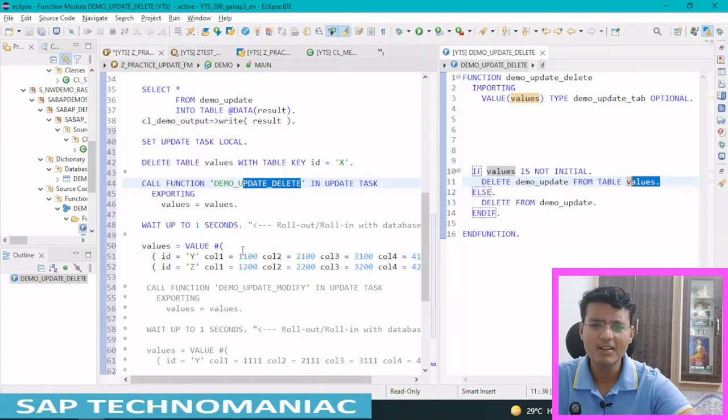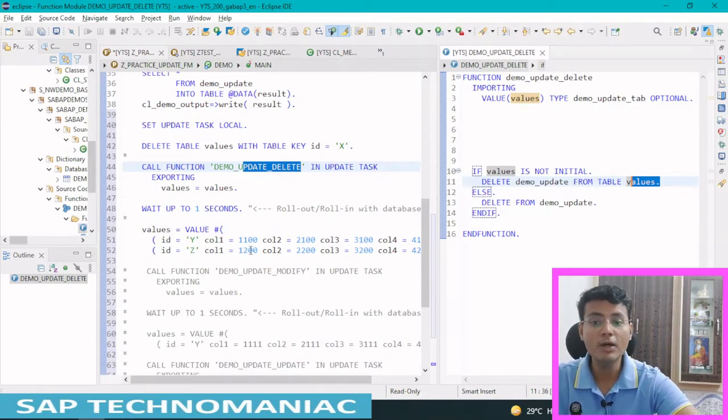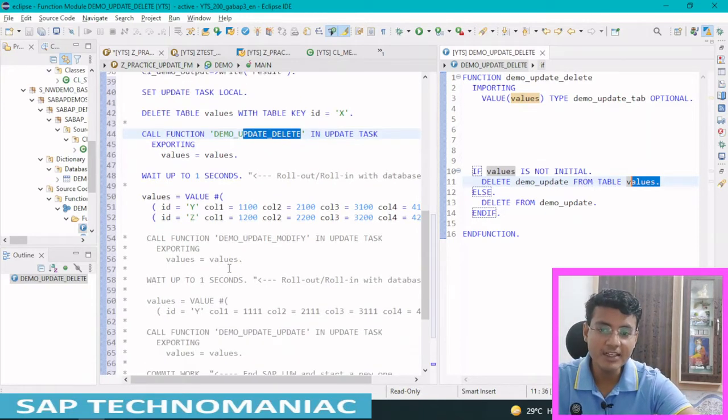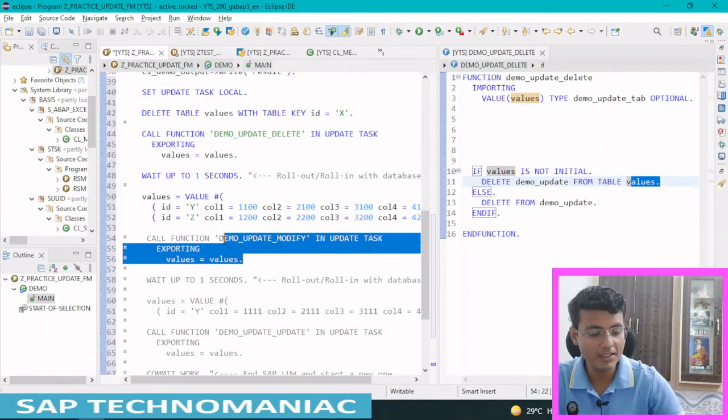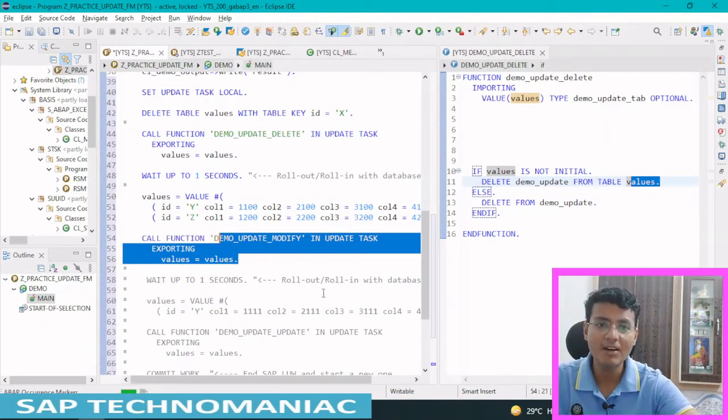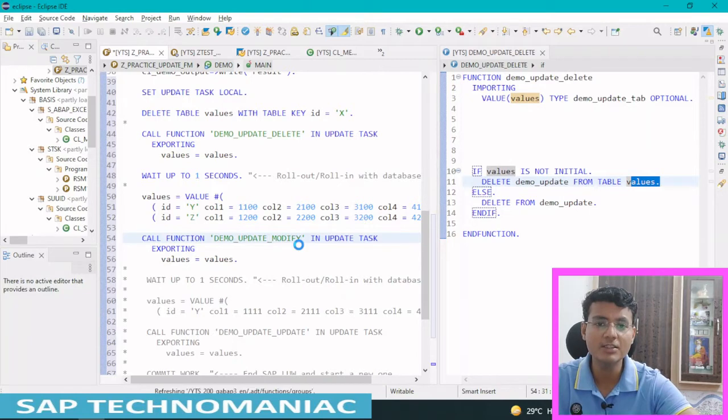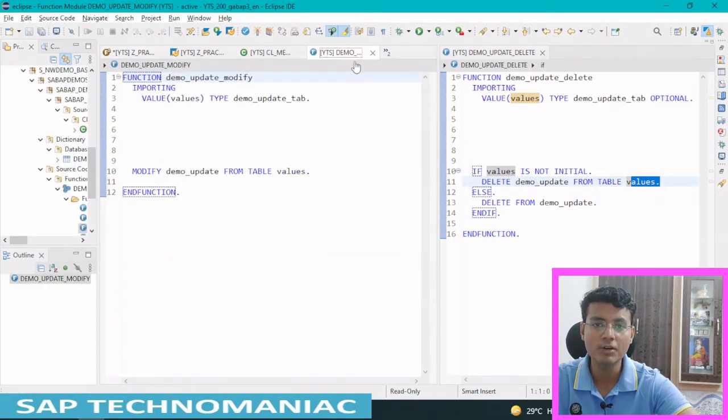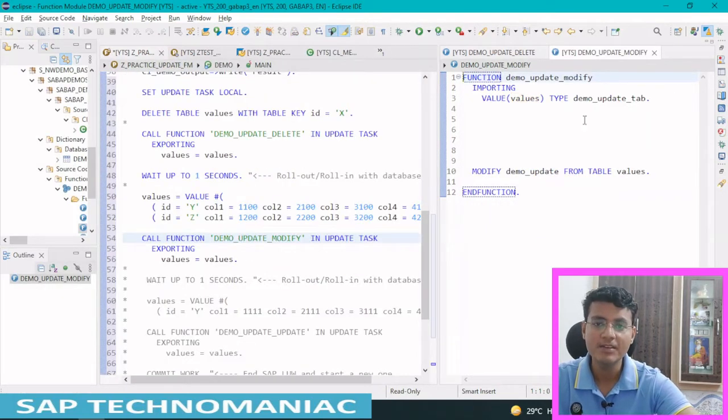Now the remaining two entries have an updated internal table, and we pass this internal table to another update function module. What this update function module is doing is modifying these two entries, which are already available, using the modify statement. These two values will get changed.